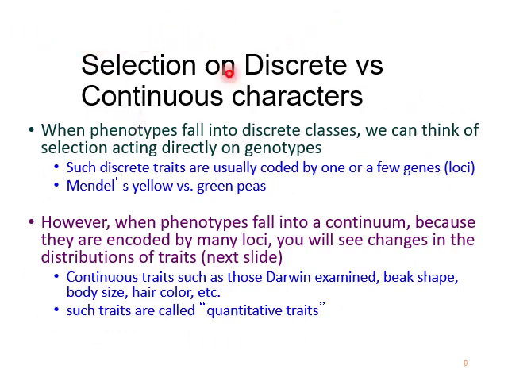Now, selection on discrete versus continuous characters. When phenotypes fall into discrete classes, we can think of selection acting directly on genotypes. Such discrete traits are usually coded by one or a few genes or loci, for example, Mendel's yellow versus green peas. However, when phenotypes fall into a continuum because they are encoded by many loci, you will see changes in the distributions of traits. Continuous traits are such as those Darwin examined: beak shape, body size, hair color, etc. Such traits are called quantitative traits.